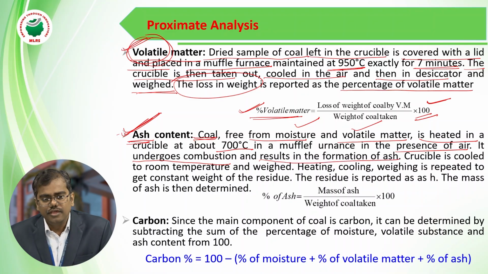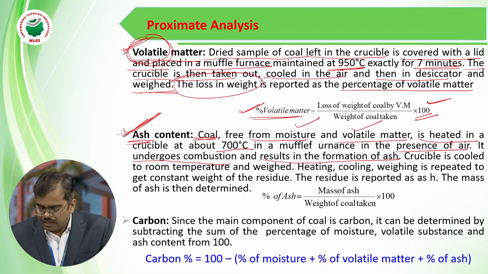So here, to calculate the percentage of ash present in the coal, we should take some precautions. That is, the combustion should be complete. Partial combustion will not give ash. Only complete combustion of the particular coal sample will give us the ash.